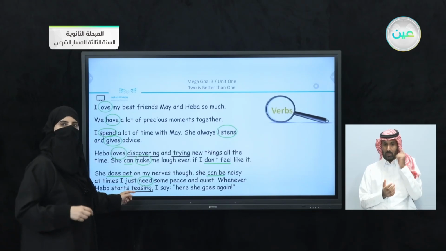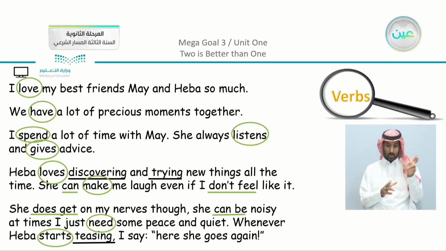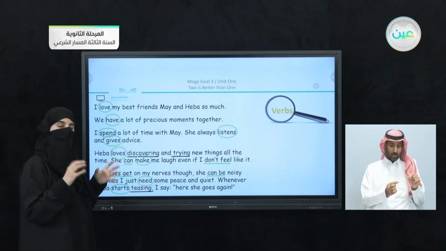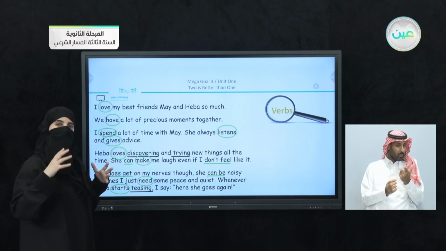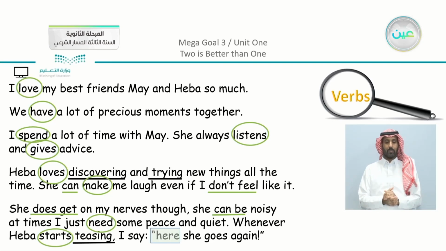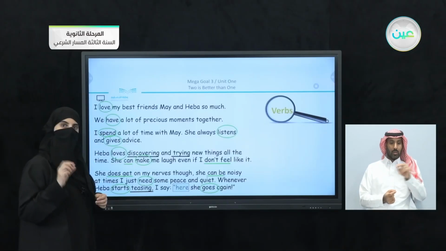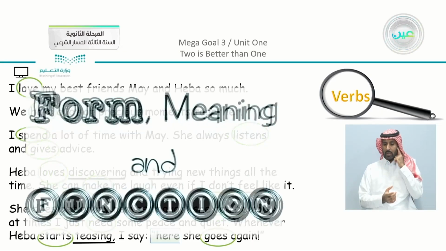Put these verbs in mind. And we have here also starts. Now all of these are verbs. We just underlined and highlighted what are the verbs mentioned here, and I underlined what seems to be a verb here. Here you can say, I say here she goes again. So note that I have here she goes again. What is here in the sentence?